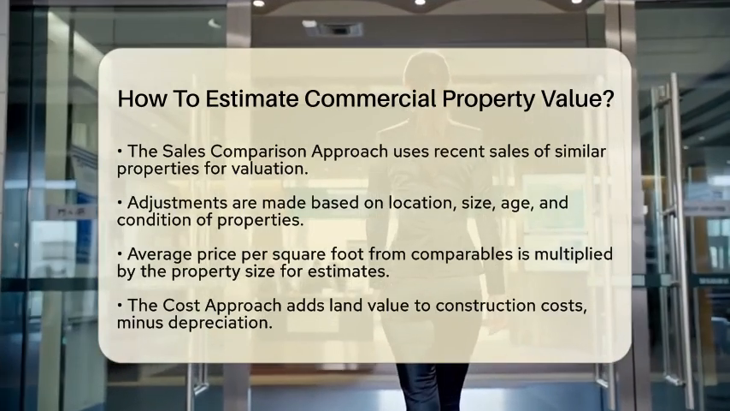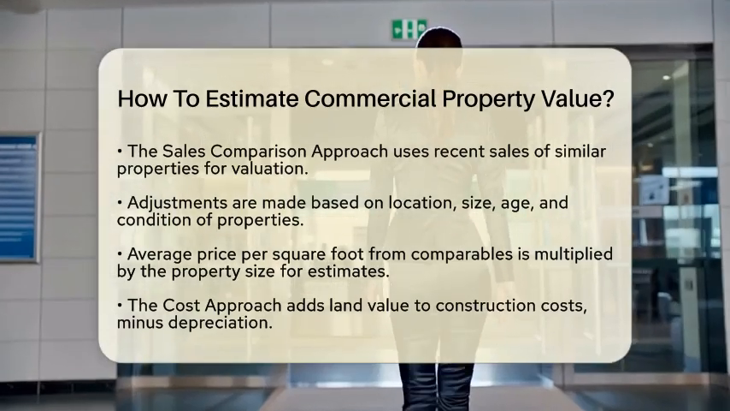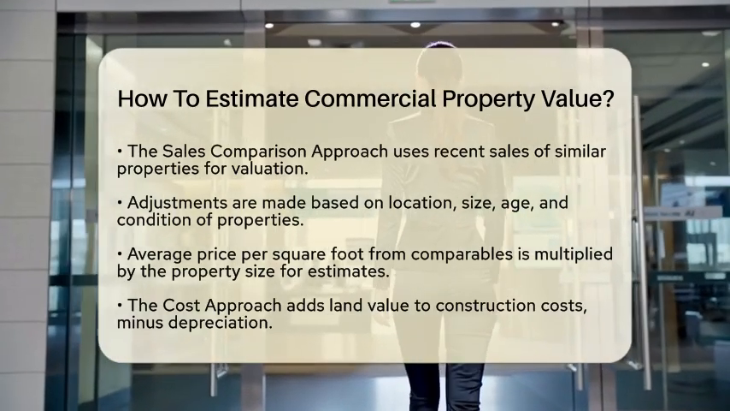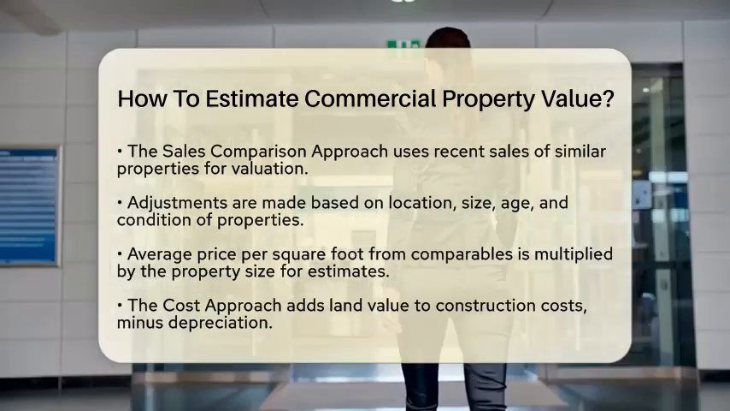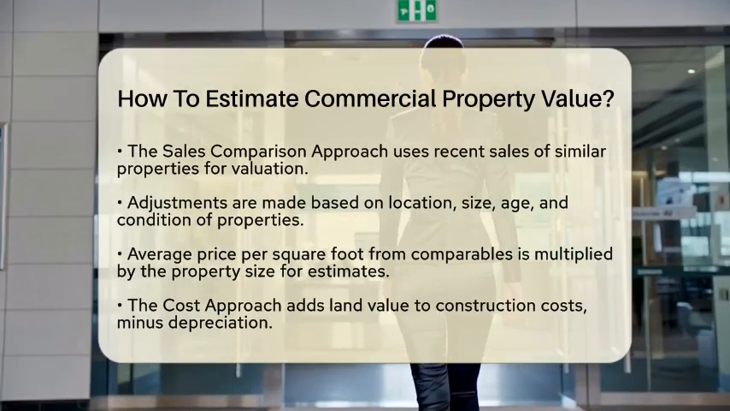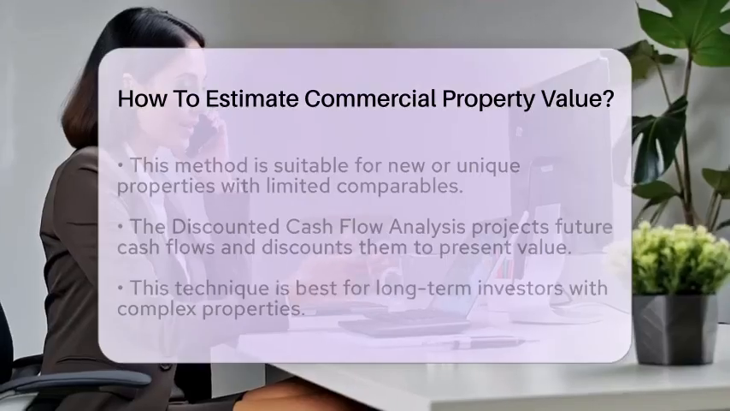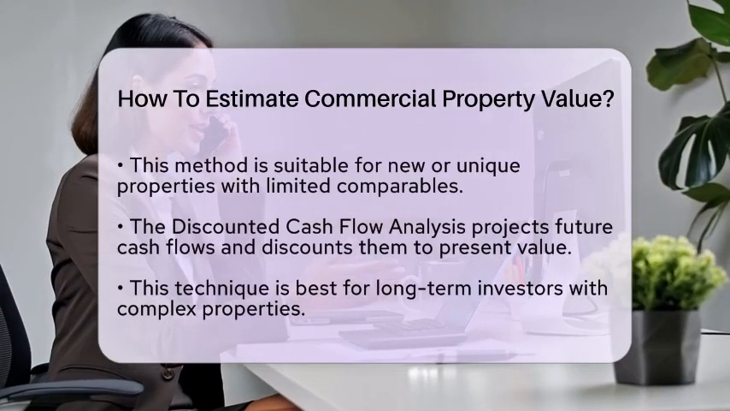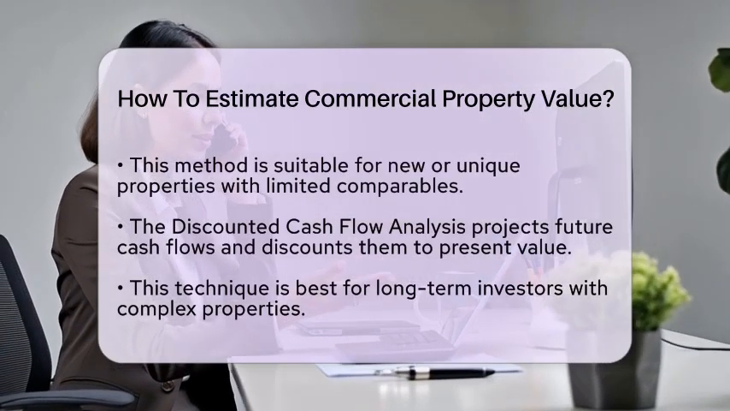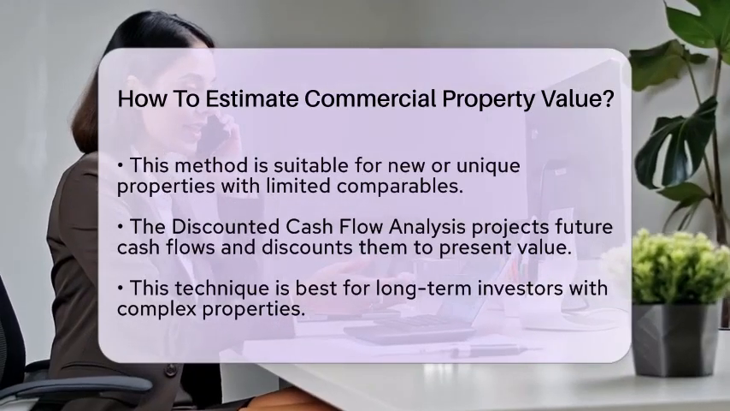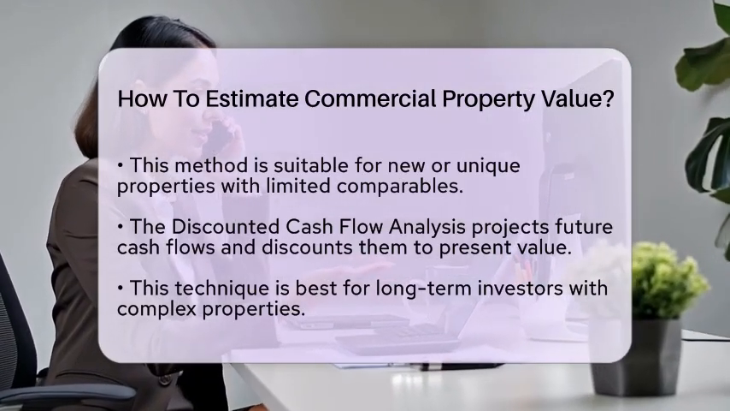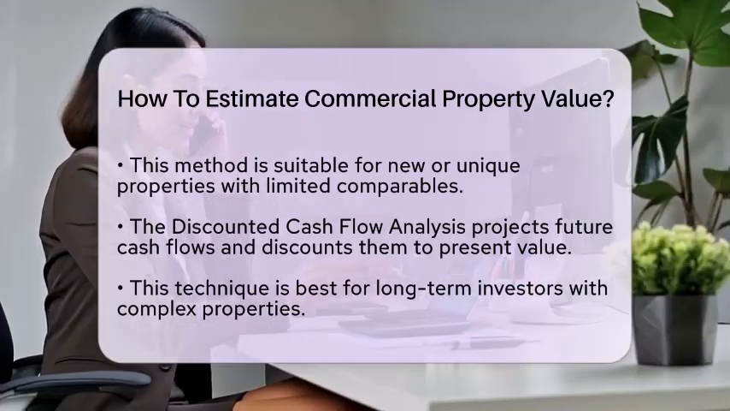Another method is the cost approach. This calculates value by adding the market value of the land to the current cost of constructing the building. You then subtract any depreciation due to wear and tear. This method is particularly useful for new or unique properties with few comparable sales. It gives you a sense of what it would cost to replace the property today.